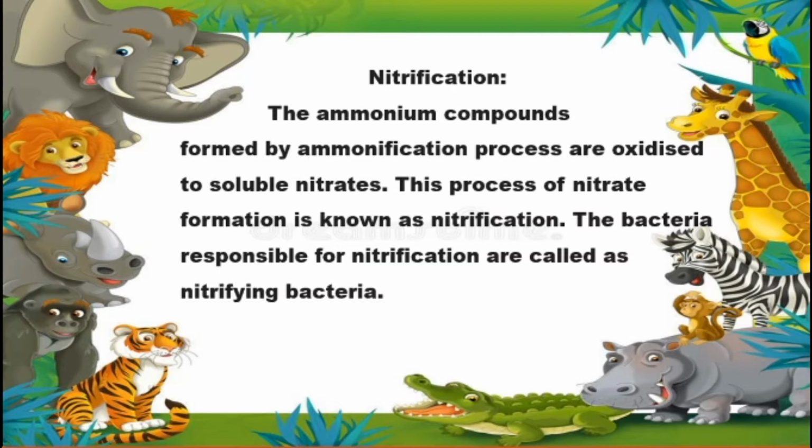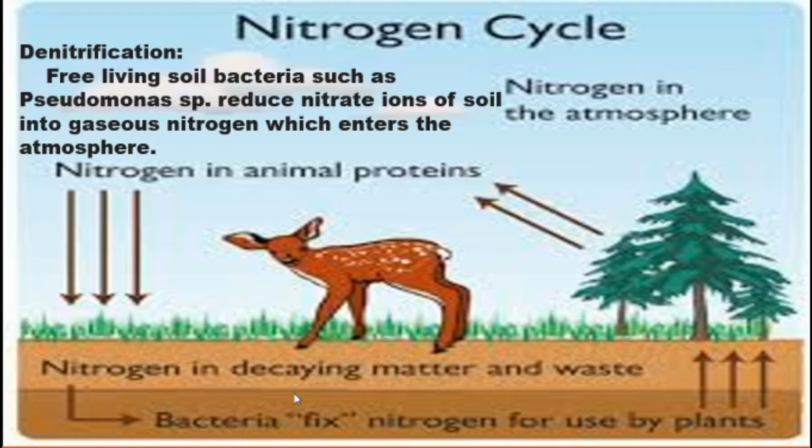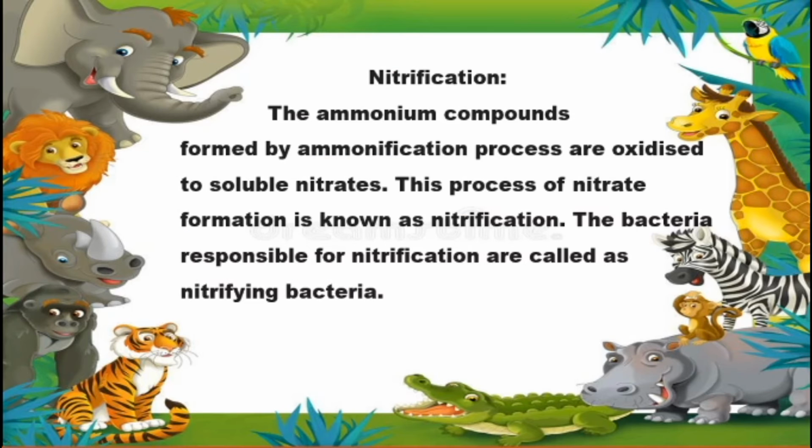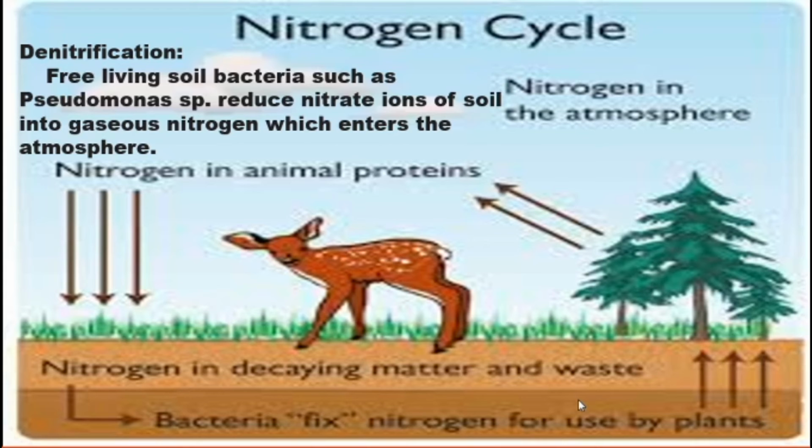The ammonium component from the ammonification process is oxidized to soluble nitrates. So ammonification gives ammonium, and nitrifying bacteria convert it to nitrates. So this is the one.